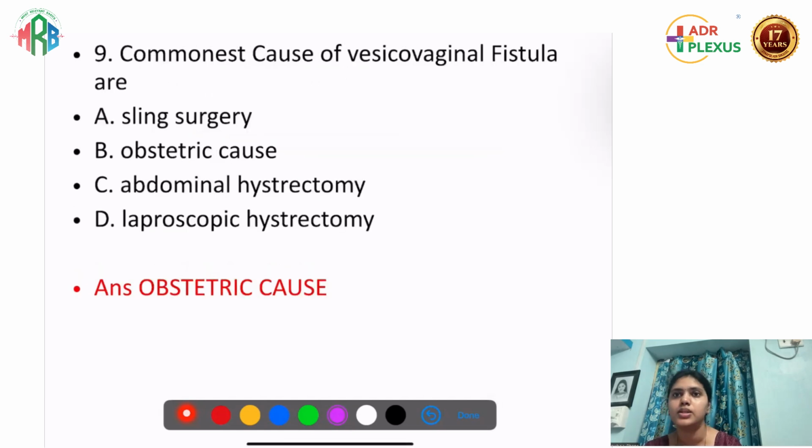Fine. And what is the commonest cause of vesicovaginal fistula? So what is vesicovaginal fistula? Vesicovaginal fistula means there is a communication between the genital tract and the urinary tract. இது ரெண்டுத்துக்கும் நடுவுல வர communication will be a vesicovaginal fistula.